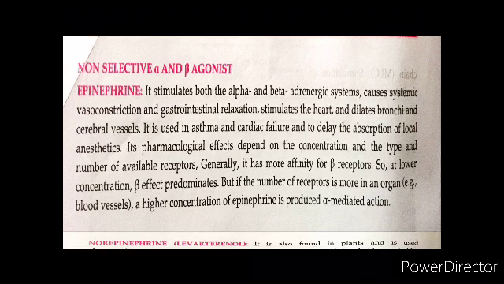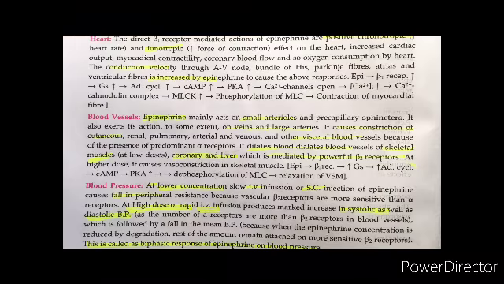Now, the pharmacological action depends on the concentration and the number of available receptors. Generally, it has more affinity for beta. At lower concentration, the beta effect predominates, and at higher concentration, the effect is alpha mediated. Pharmacological actions of epinephrine: the first we will discuss is the heart.